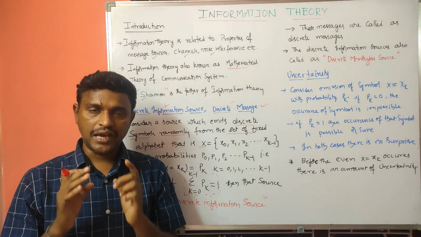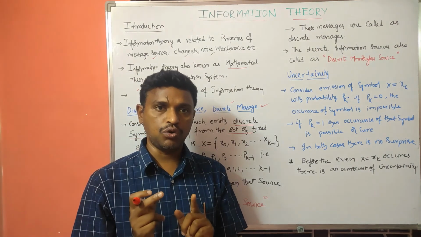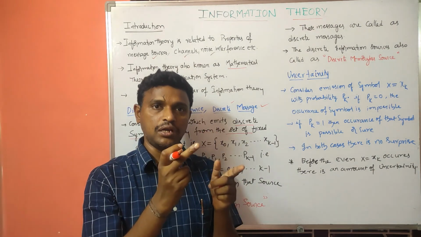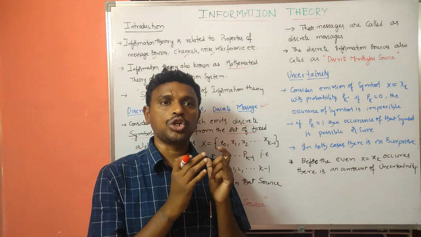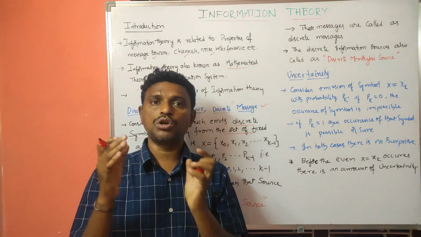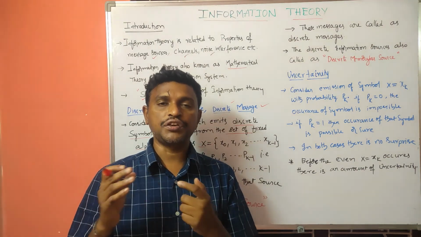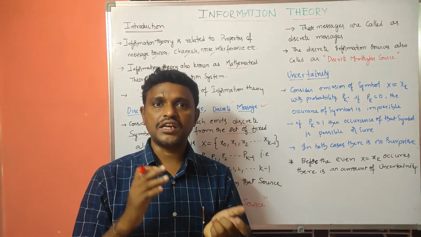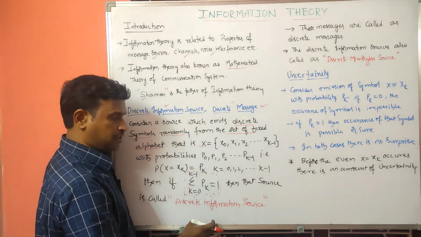Then if the summation of pk, for k equal to 0 to k minus 1, is equal to 1, that means the total of the occurrence probabilities is equal to 1. Then that source is called a discrete information source, or discrete memoryless source. So here we have the definition.